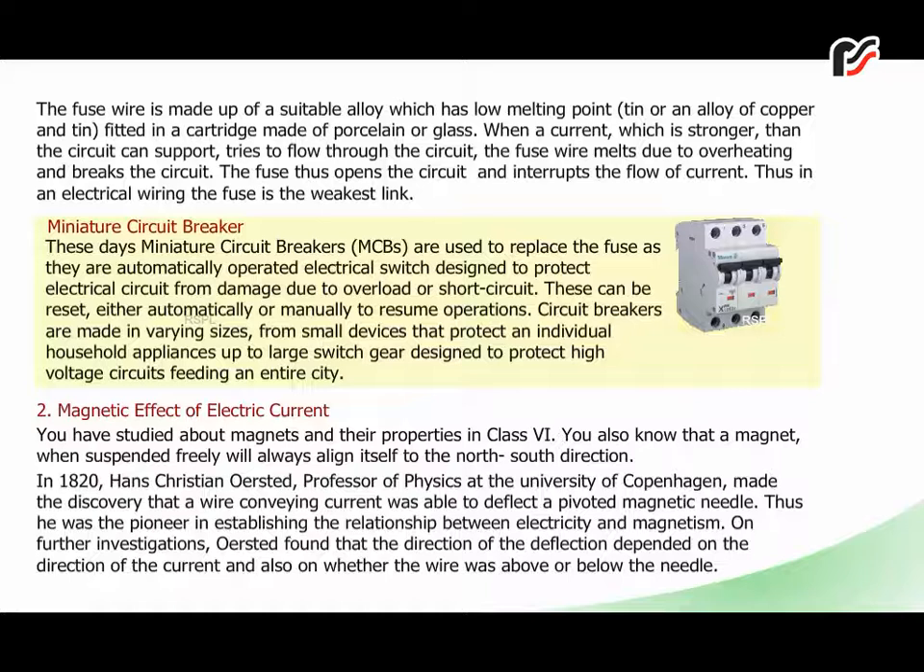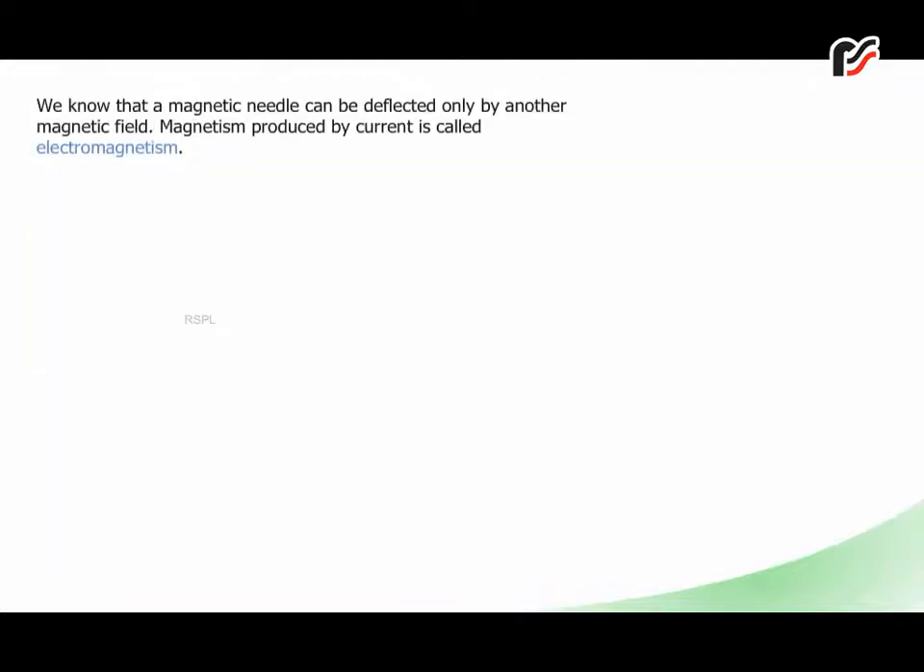On further investigations, Ørsted found that the direction of the deflection depended on the direction of the current and also on whether the wire was above or below the needle. We know that a magnetic needle can be deflected only by another magnetic field. Magnetism produced by current is called electromagnetism.